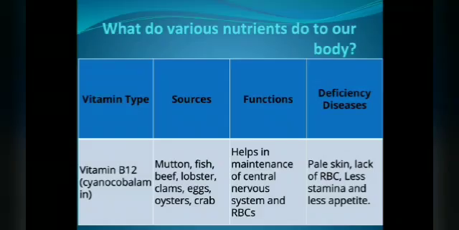Then again vitamin B12, that is cyanocobalamin. Here you will have sources: mutton, fish, beef, lobster, clams, eggs, oyster, crab. Functions: helps to maintain the central nervous system and RBCs. Deficiency: pale skin, lack of RBC, less stamina and less appetite. So you continue writing the table. Once you make the table, you continue the rows of the table.